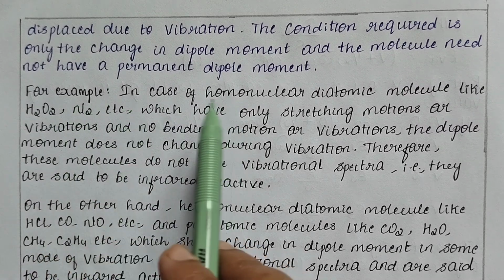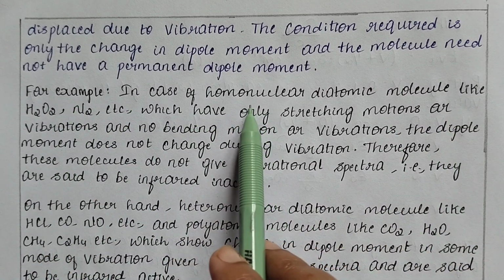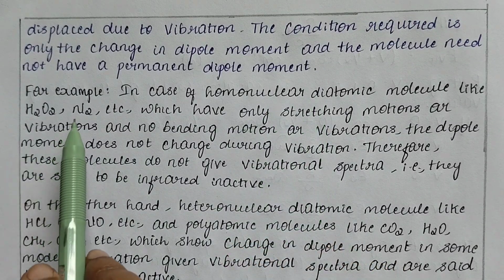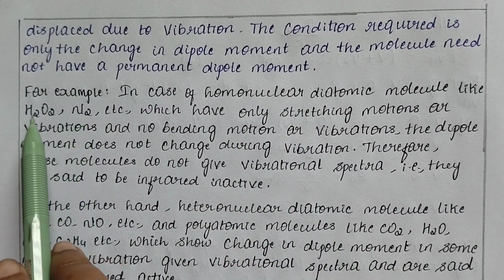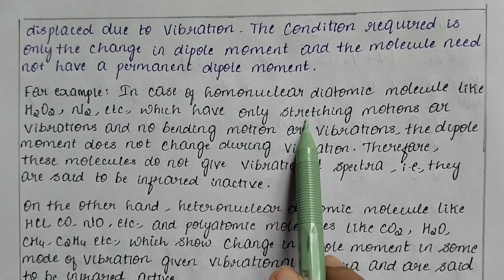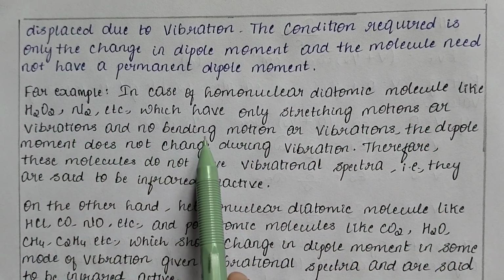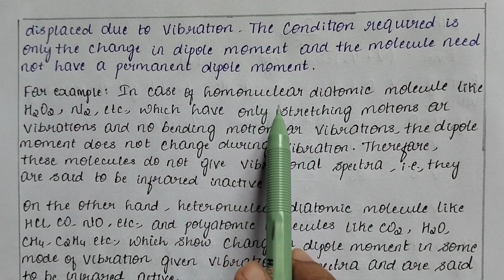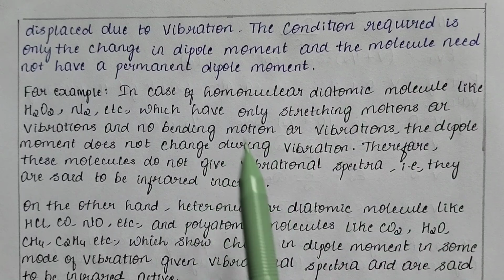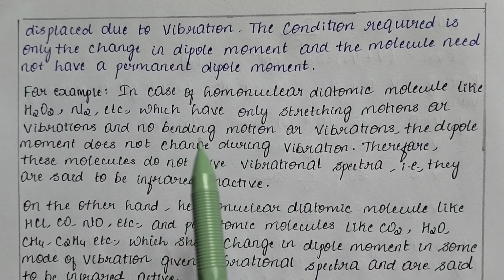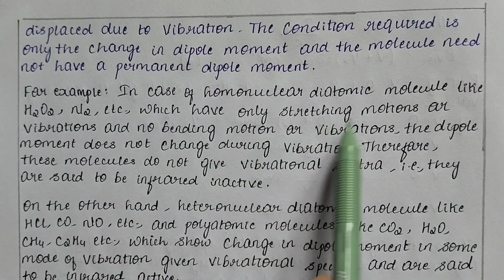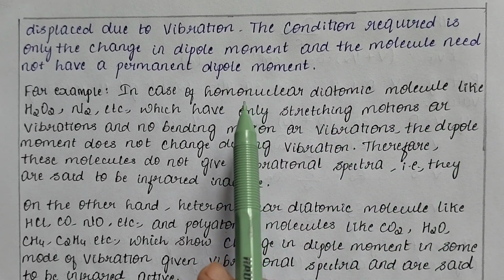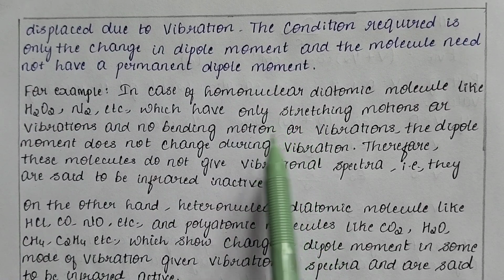For example, take a homonuclear diatomic molecule. Homonuclear simply means the same type of atom is involved in the molecule, such as H2, N2 and so on, which have only stretching motion or vibrations and no bending motion or vibration. Since only the same type of atom is present in these molecules, only stretching motions can be seen when vibrations occur, and no bending can be seen, and also their mass remains the same.